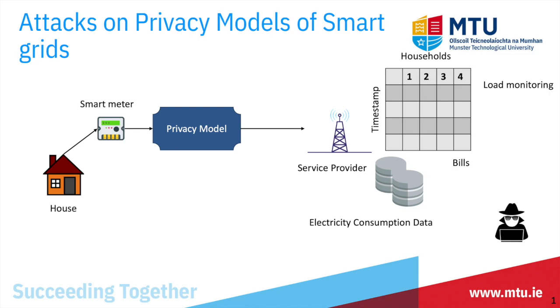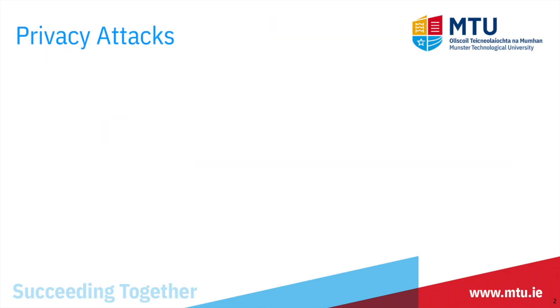Now, an adversary is an entity that tries to reconstruct the masked data to get private information of consumers. Using electricity consumption data, an adversary can generate individual electricity consumption profiles, which can then be used to infer private information such as lifestyle, behavior changes, or routines such as when they leave the house and come back home. These attackers can be external to the system and have access to extra information in addition to masked data, or can be internal to the system, in which malicious smart meters can collude together to leak information. More specifically, I will be focusing on data reconstruction attacks and how differential privacy helps resist these attacks.